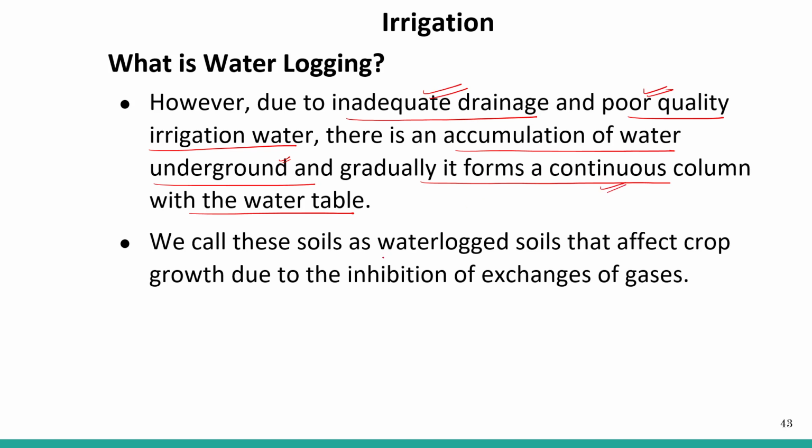We call this soil waterlogged soil. It affects crop growth due to the inhibition of exchange of gases. A lot of water is there and there is no air for the exchange of gases from the roots.